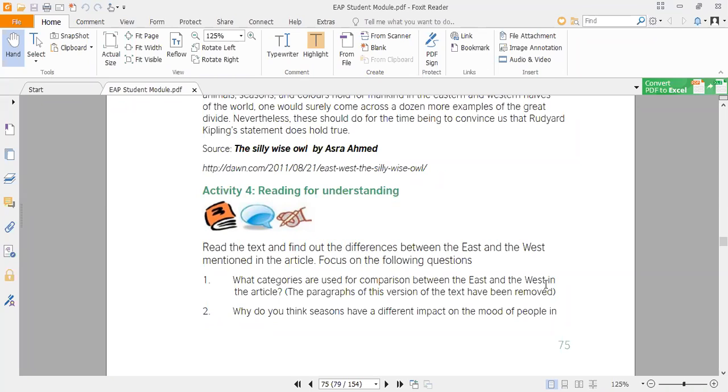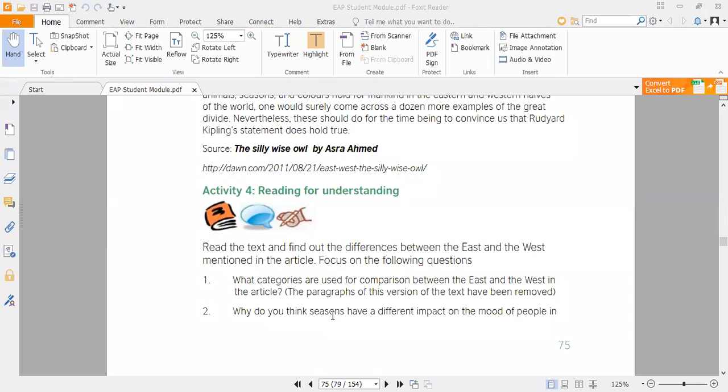Question number one is, what categories are used for comparison between the East and the West in the article? Now, see, we discussed different categories, the different things that were used in order to compare the concepts and ideas of the Eastern and the Western people. In the very starting, there was the category of animals, then we have the category of weather, then the category of eye color, then the color of dresses.